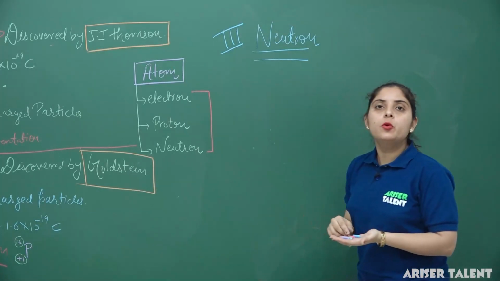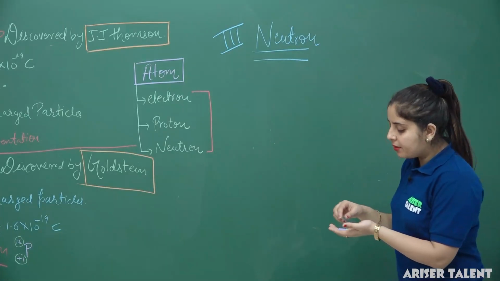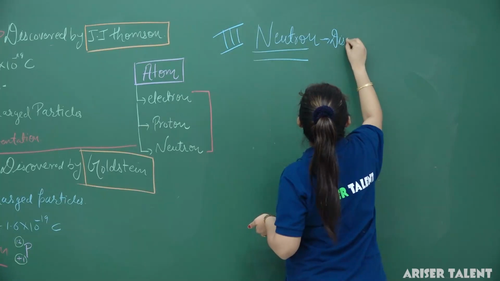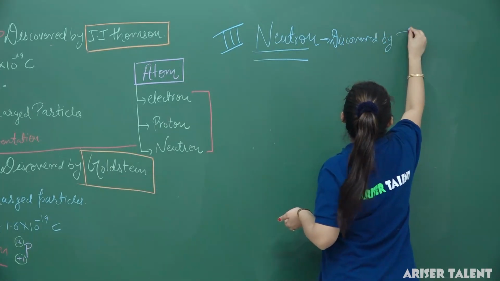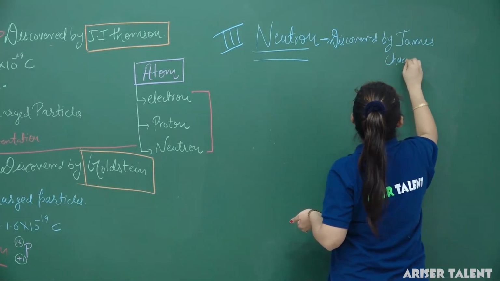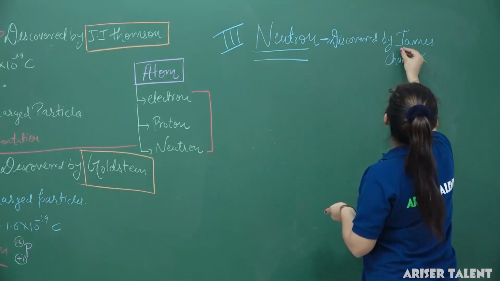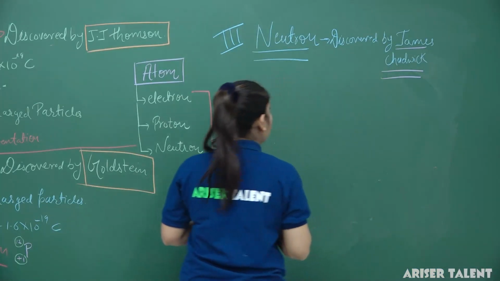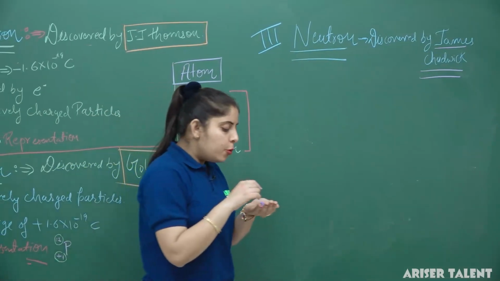The neutron was discovered by Sir James Chadwick. Neutrons are actually neutral particles. They are neither positive nor negative.